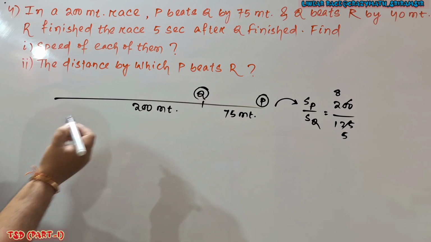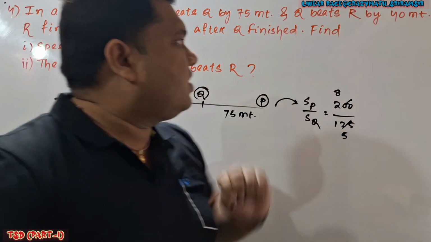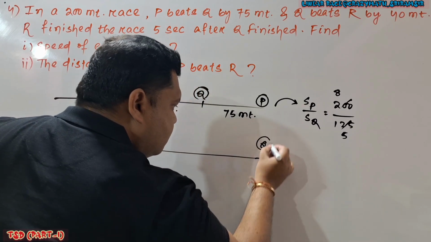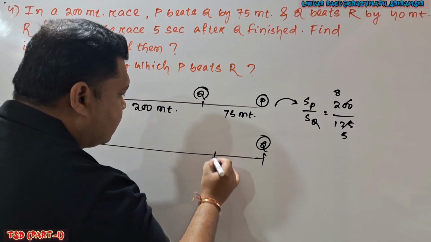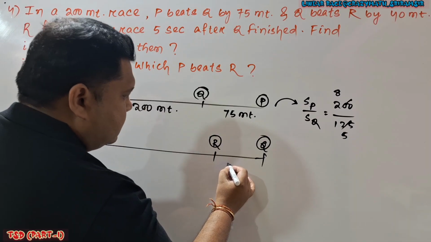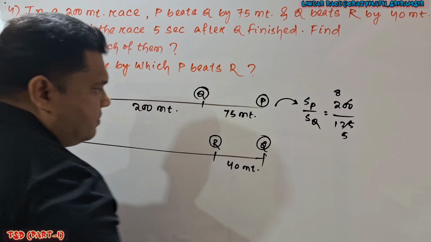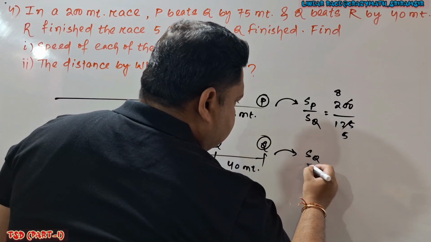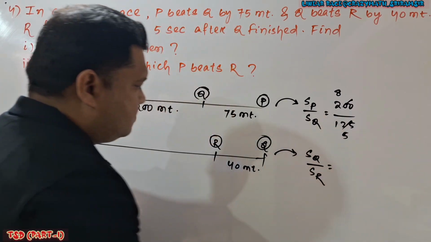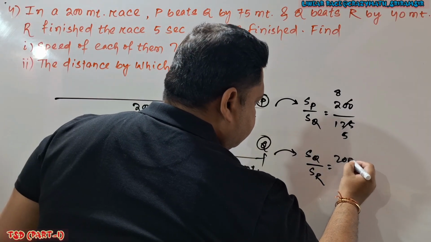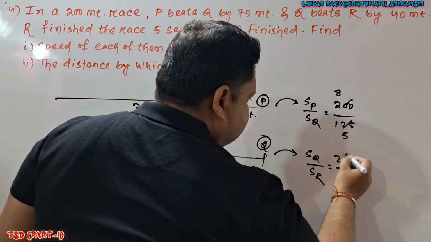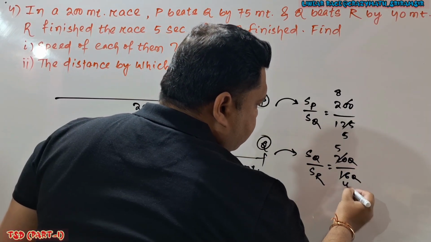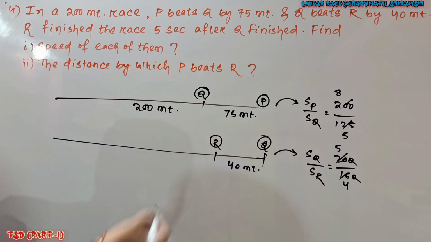Done. Achha, then it is given Q beats R by 40 meter. Okay. That means when Q is at the finishing line, this is the position of Q. This is the position of R. And here distance is given 40 meter. Same formula if I apply here, time is constant, and if time is constant, SQ divided by SR can be written as what? Now 200 divided by 160. 160, 0 gets cancelled. If I simplify by 5 or by 4, I will get 5 here, I will get 4 here. So this is 5:4. The two ratios I will get.